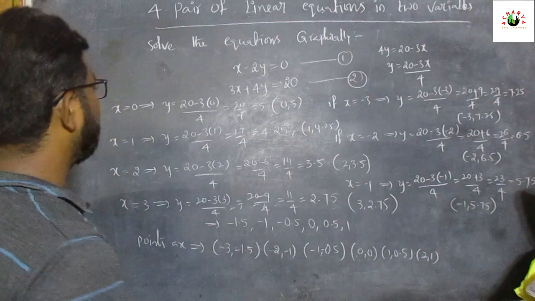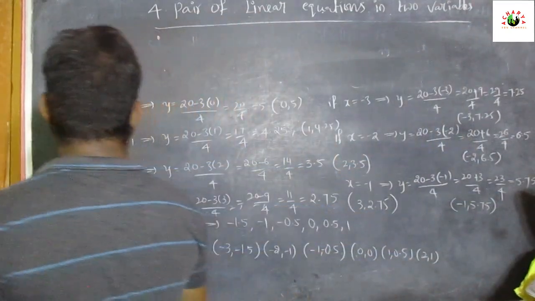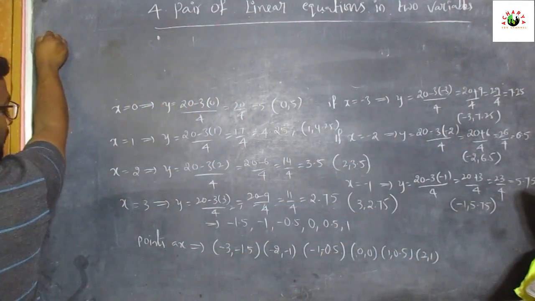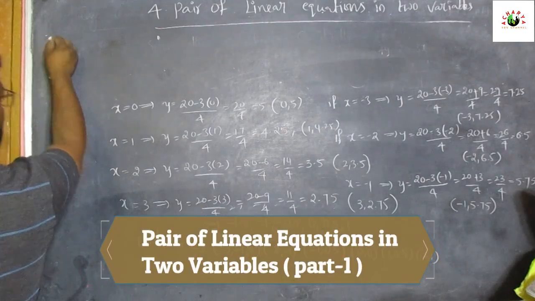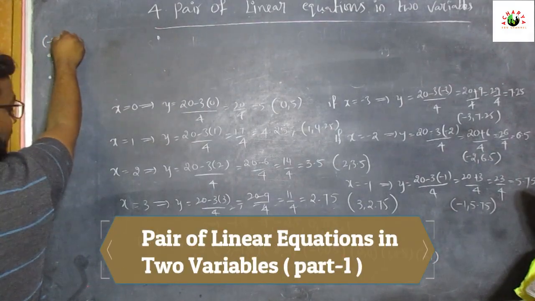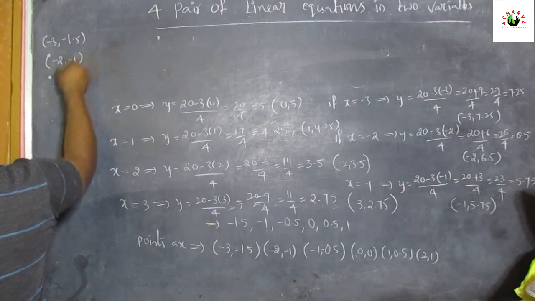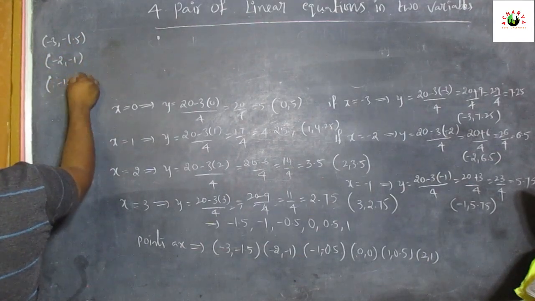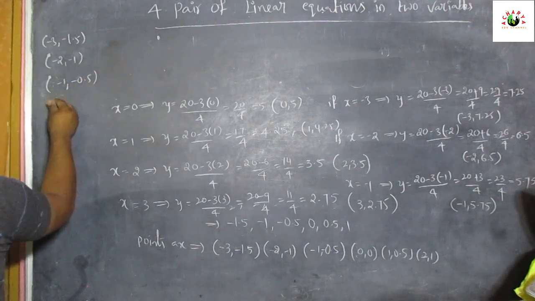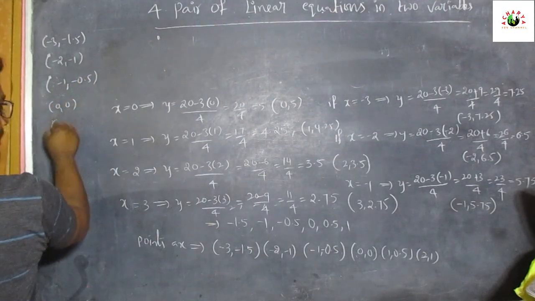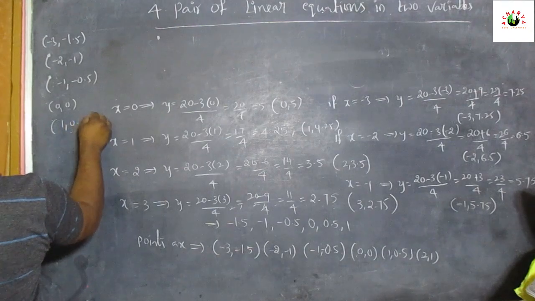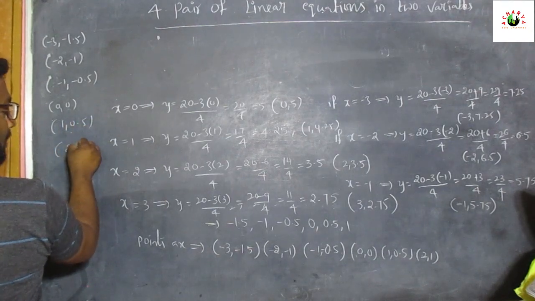Okay, better you copy the points here. The first equation points are minus 3 comma minus 1.5, minus 2 comma minus 1, minus 1 comma minus 0.5, 0 comma 0, 1 comma 0.5 and 2 comma 1.